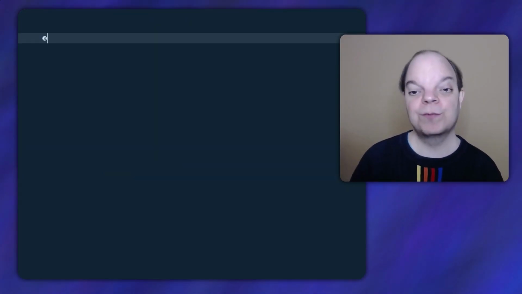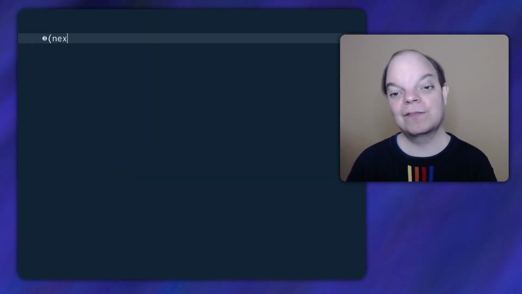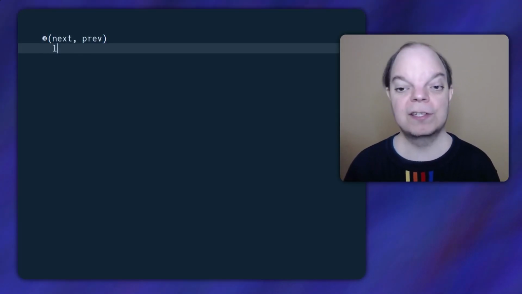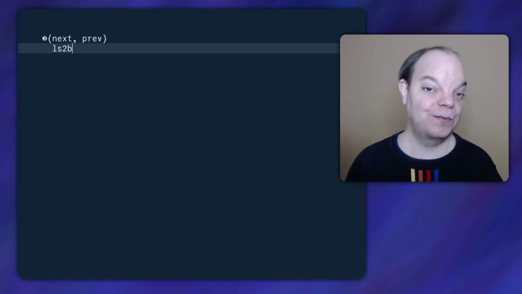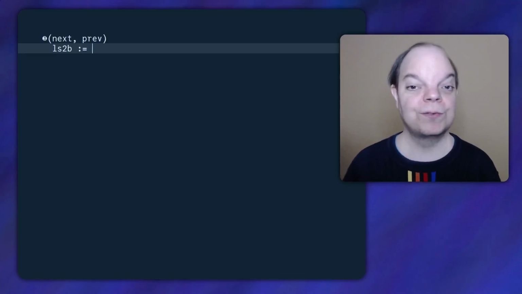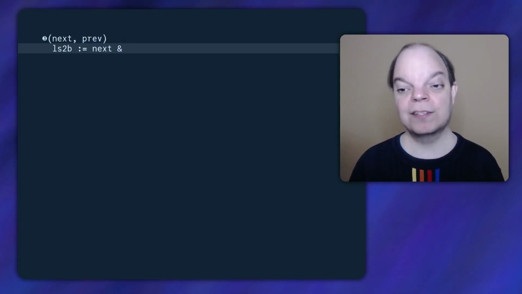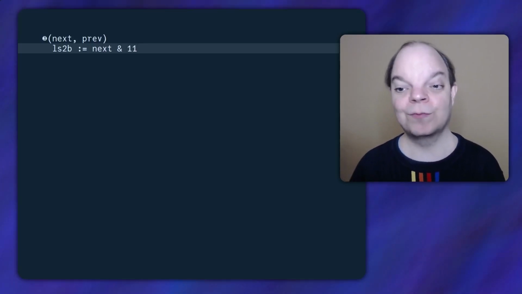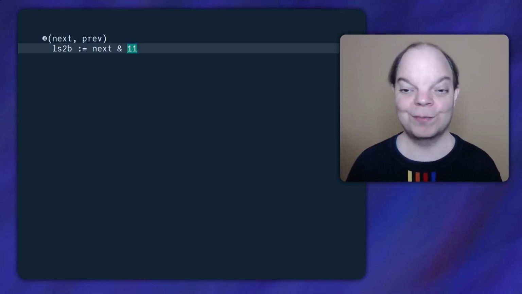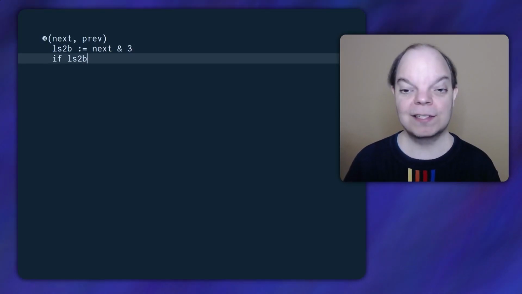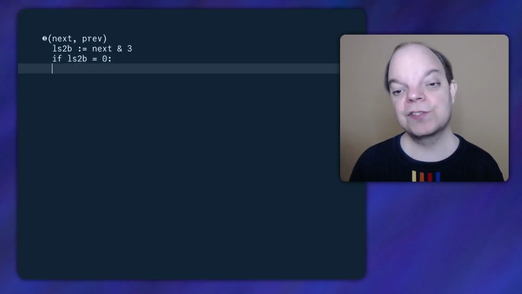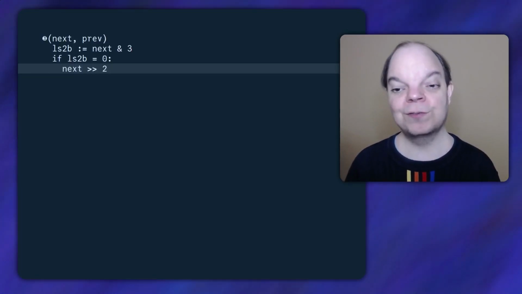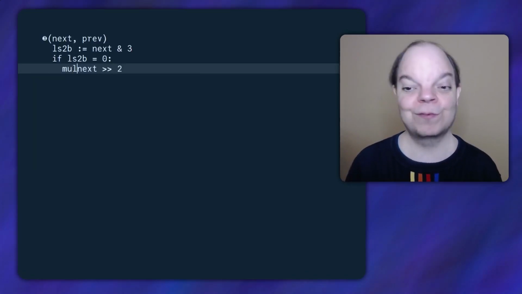So let's think about what we want this function to do. We get the next value first and then the previous value. Now the first thing we need to determine is the least significant 2 bits of the next value. And how do we do that? Well, we need to bitwise AND with a binary number that has the lowest 2 bits set, so binary 1, 1, which in decimal happens to be 3. Now, if that gives us 0, then we're processing the result of one of those multiplications. So next shift right 2 is going to be the result of a multiplication.